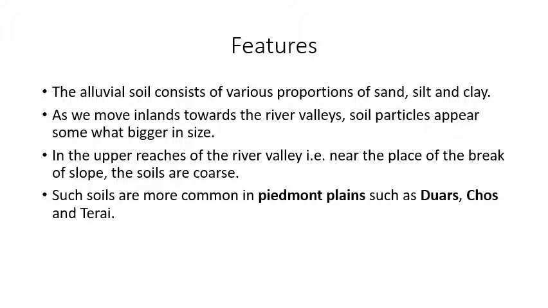Now friends, let's talk about the features of this soil. What are the features of alluvial soil? See, first thing, it consists of various proportions of sand, silt and clay. After that, as we move inland towards the river valleys, you will see soil particles are somewhat bigger in size. So they are not very fine in the inland areas, right? But in the upper reaches, you will observe near the place of the break of slope, the soils are coarse, that is rough. Such soils are common in the Piedmont plains.